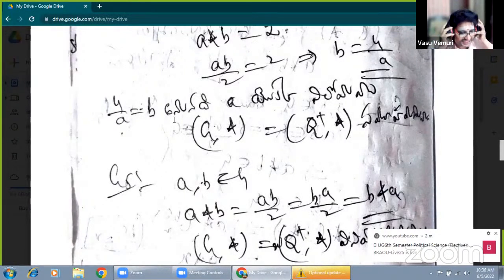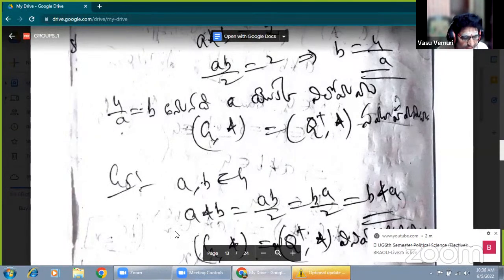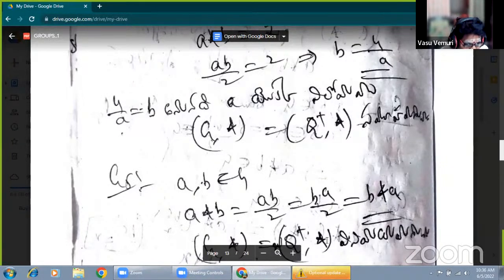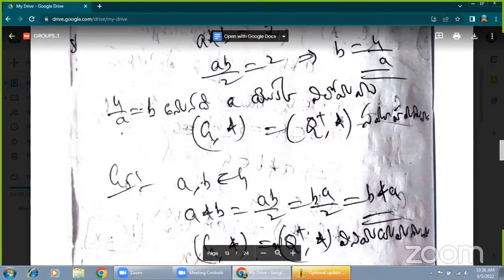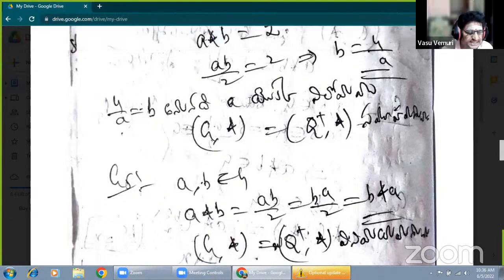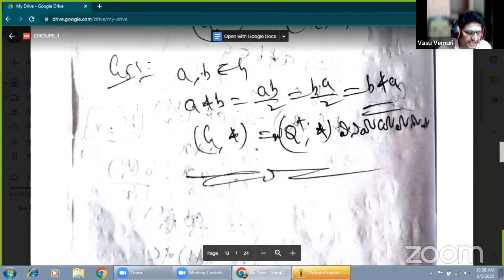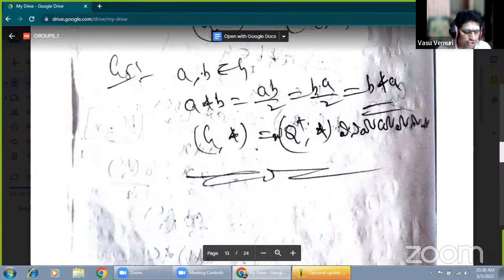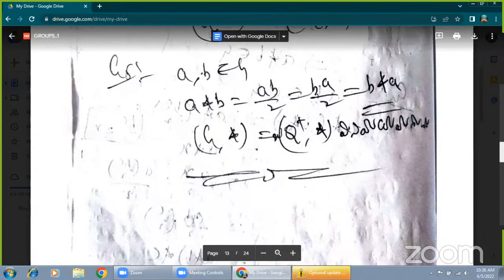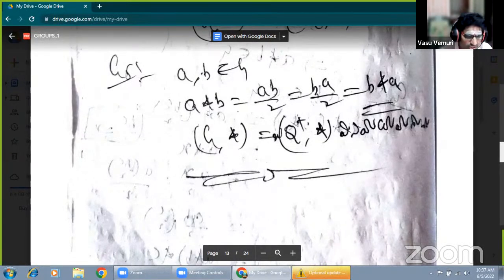Now finally, G under star means G, the given set of elements, is the positive rational numbers, with respect to the star multiplication. Now that is the form of a group. When G1, G2, G3, G4 are satisfied, that is called a group. Again, when the group is also satisfied with the commutative property, that is an abelian group. When a, b belongs to G, this is the commutative: a star b equals b star a. Suppose multiplication is the composition, ab equals ba. Suppose addition is the composition, a plus b equals b plus a.